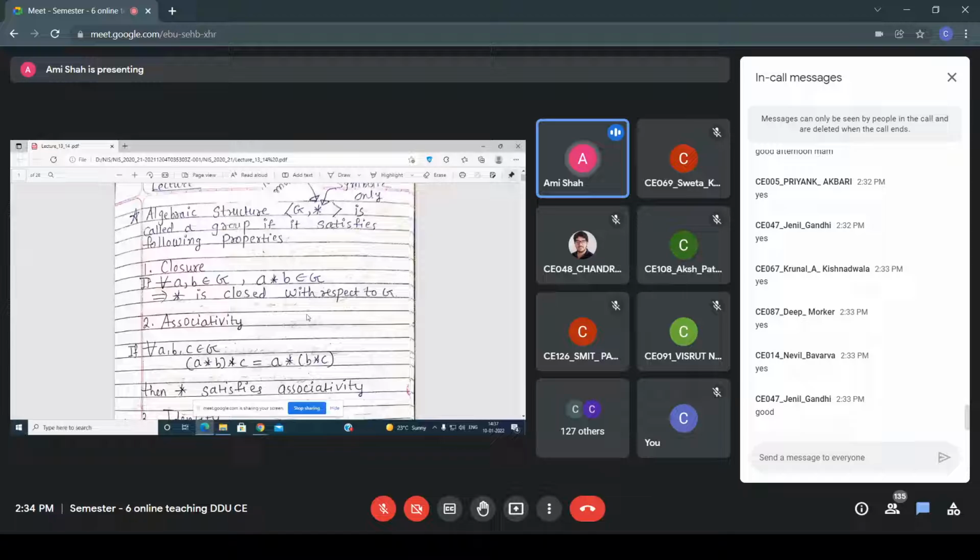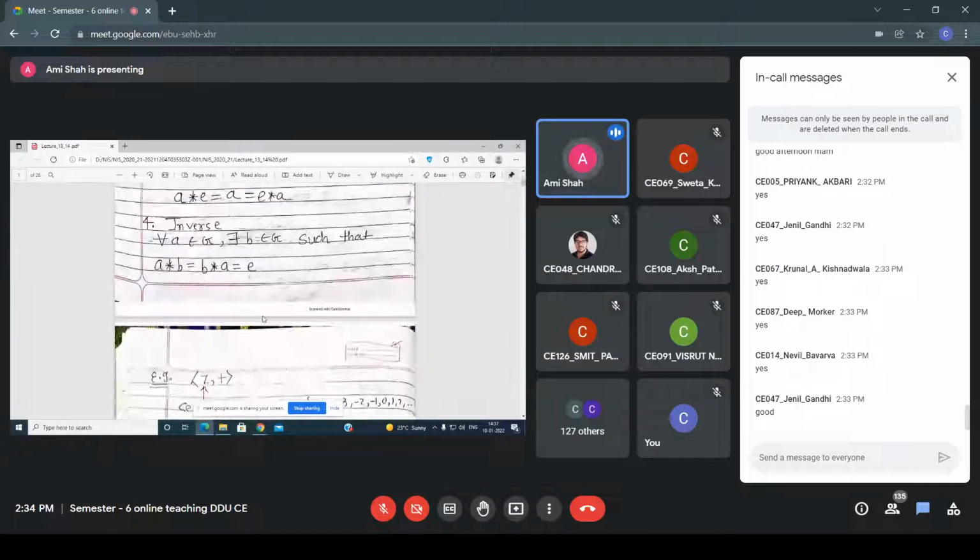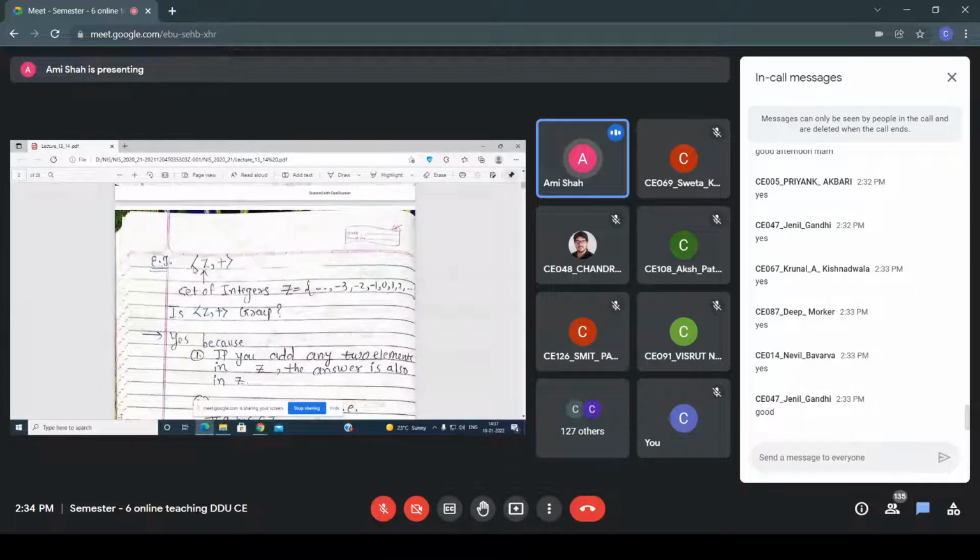Now I will give you one example, and based on that we'll check whether the given set is a group. A question like this is given in the exam. All of you know that Z is a set of integers, which includes the negative, the positive, and zero.